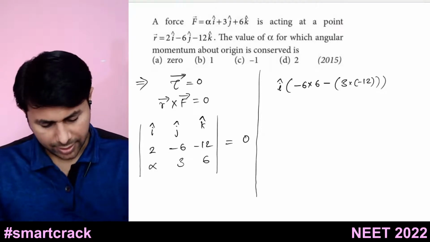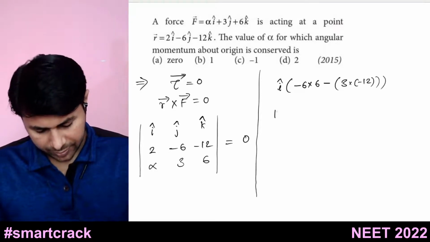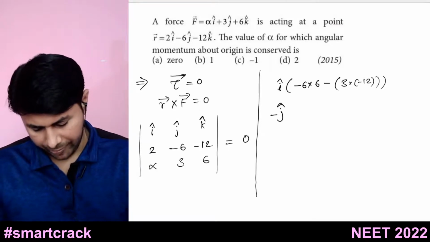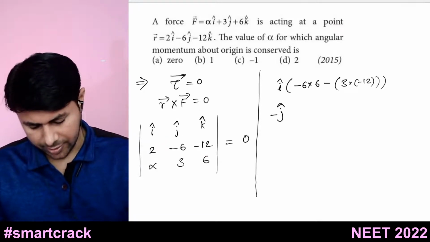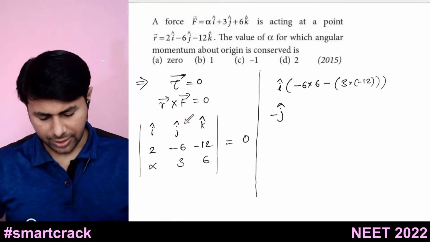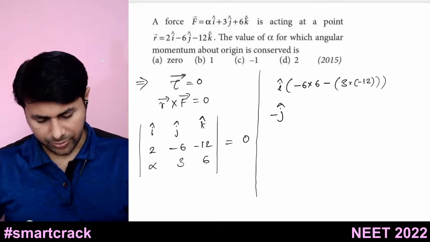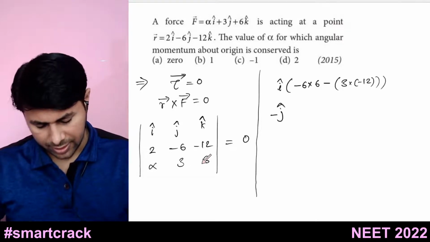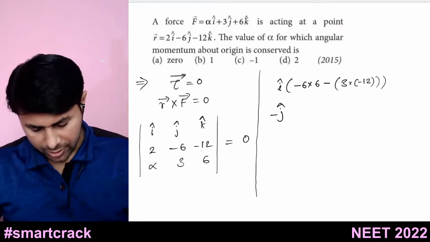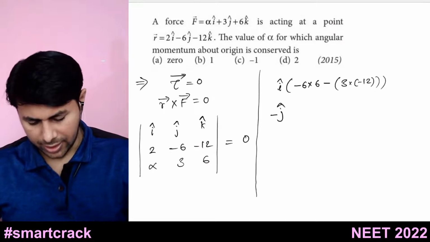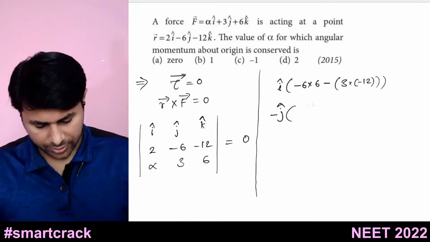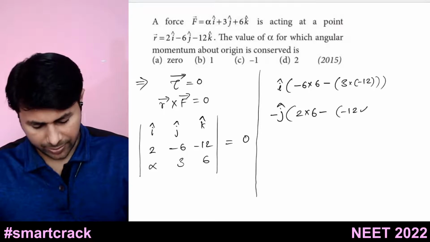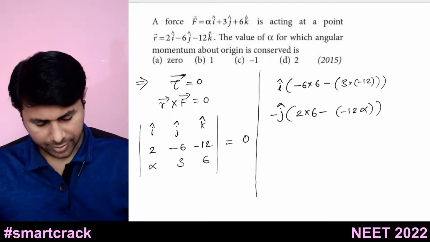All right, plus, actually minus j cap multiplied by 2 into 6. Okay, so hide the row and the column containing j cap. So you're left with these four terms. So it is 2 times 6 minus 12 into alpha. Okay, so it is 2 into 6 minus 12 alpha, right?